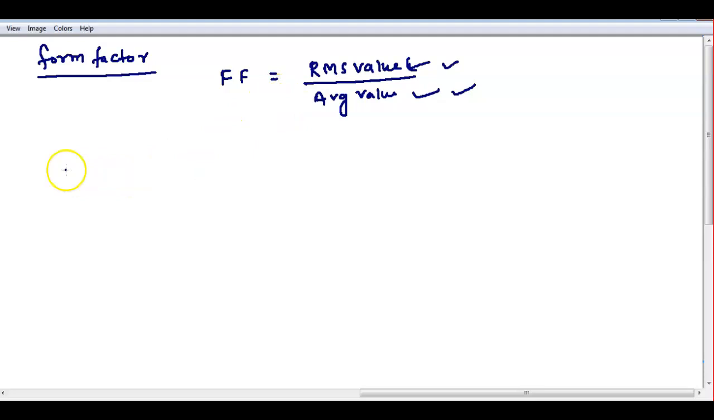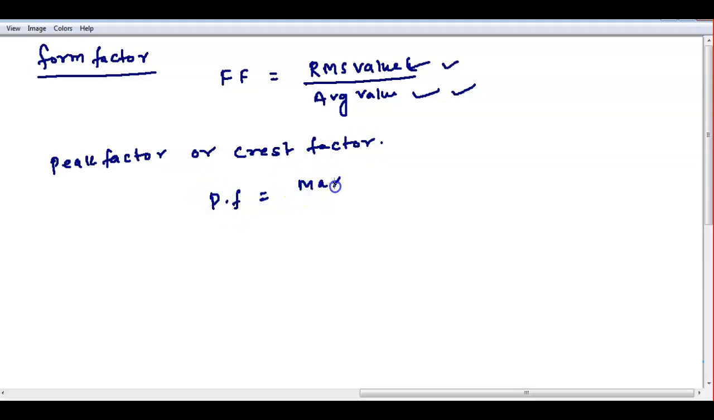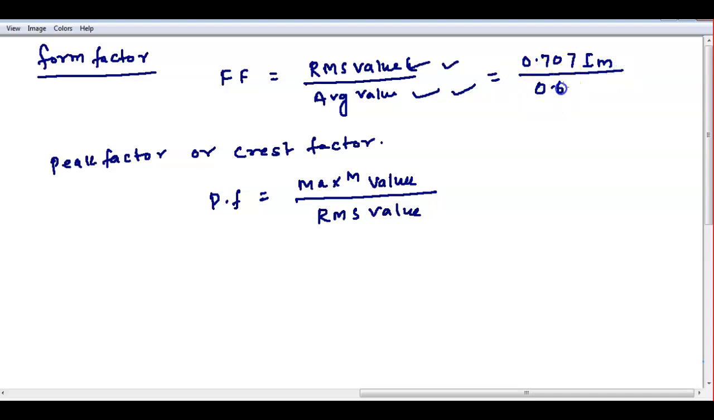Another is called the peak factor, also called the crest factor. This is the ratio of maximum value divided by RMS value. I will find the values also. Consider you are finding it for current. The RMS value of current is 0.707 Im, and the average value is 0.637 Im. So this Im gets cancelled.